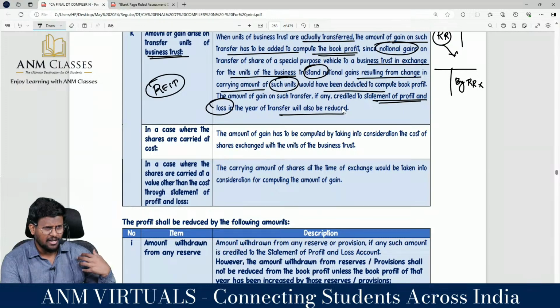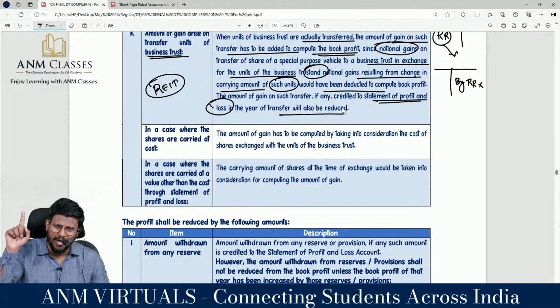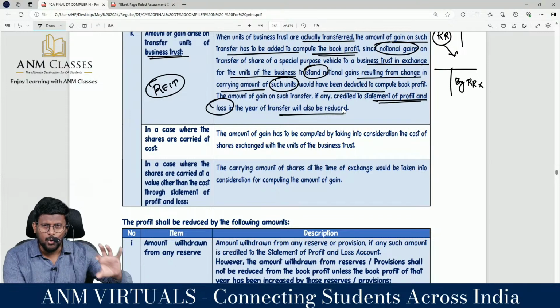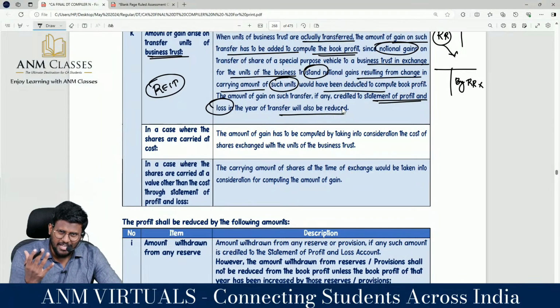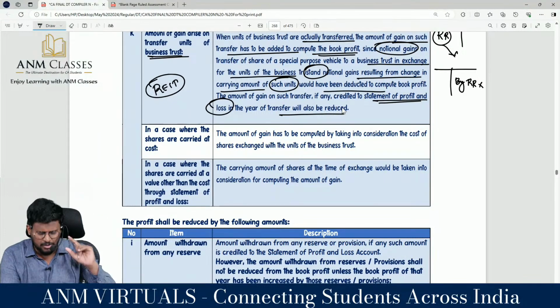For example, sir, I were holding the shares of SPV. Now, sir, I got the units of the REIT. Tomorrow, you are selling that units. Is the loss or gain actual or notional? Notional means add back, and sir, notional gain means reduce. But if it is not notional, you have actually sold the units of the REIT, then in the hands of the SPV, the company, my dear lovable students, or the shareholder who invested in the units of REIT, they have to add or less the actual profit or loss. So notional should be avoided, actual should be considered.